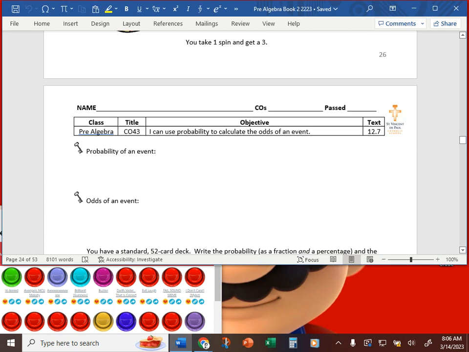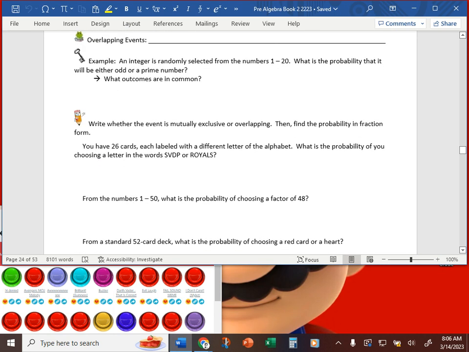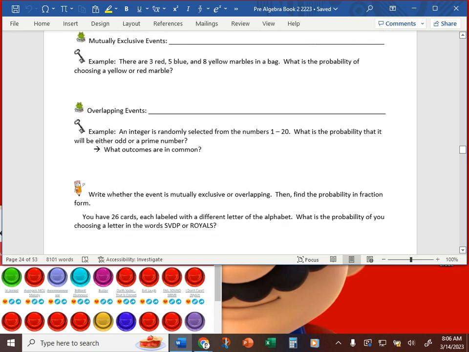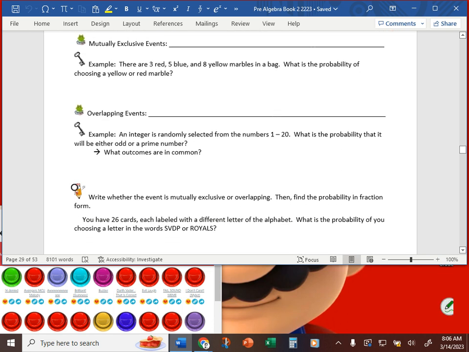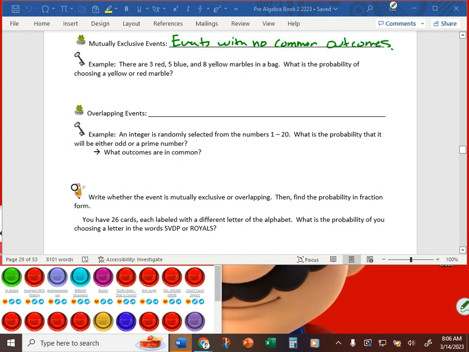So all the way back to CO44 and writing in these definitions: mutually exclusive events are events with no common outcomes. Events with no common outcomes. And an example is like virtually every other probability question you've had up to this point.